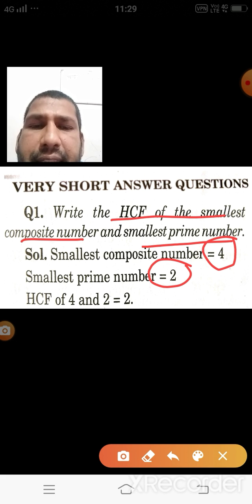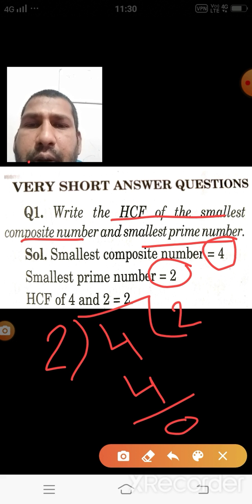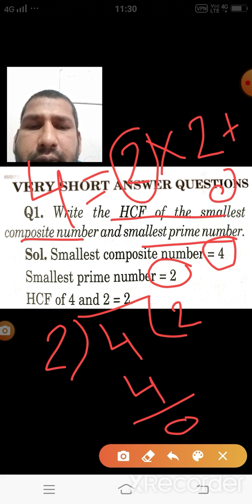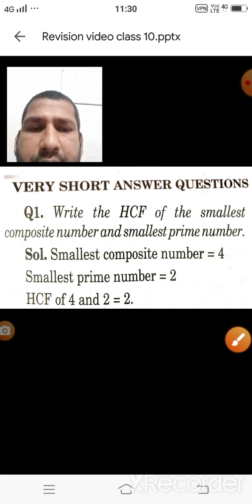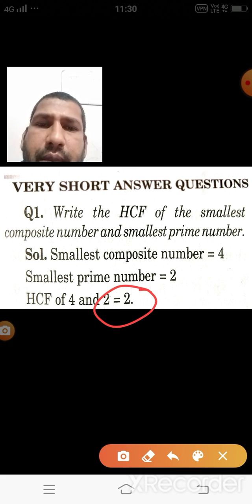If you find the HCF using Euclid's division lemma, we get the remainder 0. It means that 4 is written as 2 into 2 plus 0, so 2 is the HCF. The divisor is the HCF, so 2 is the HCF of these two.